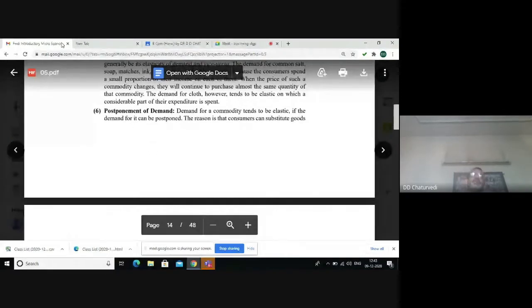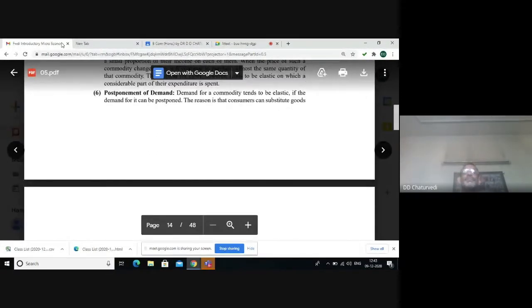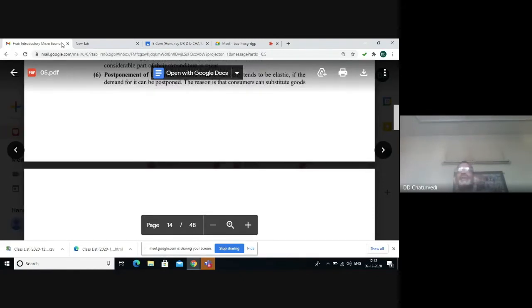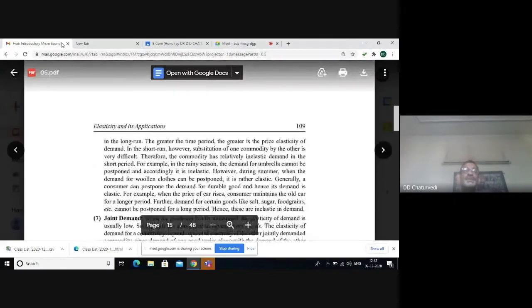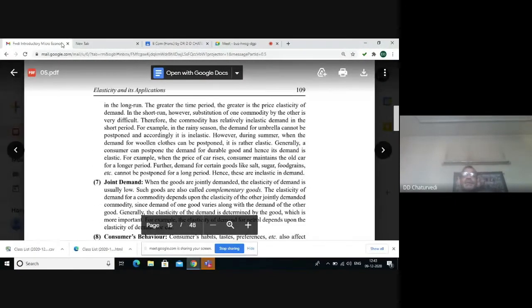Sixth point is postponement of demand. Demand for commodity is elastic when it can be postponed as far as demand is concerned, like demand for cars, or other durable goods. But there are some necessities or life-saving drugs where demand cannot be postponed or deferred. In such cases, elasticity of demand will be low.